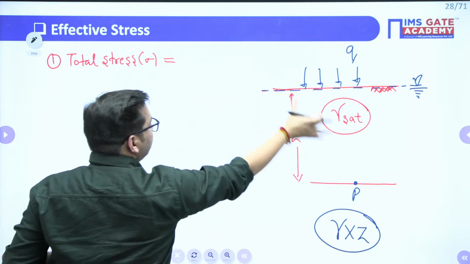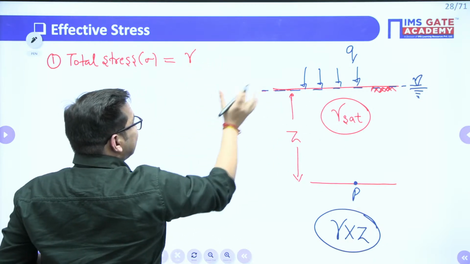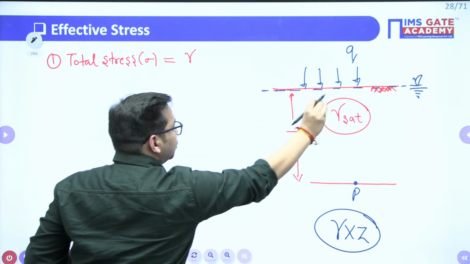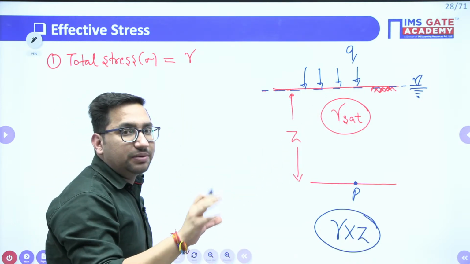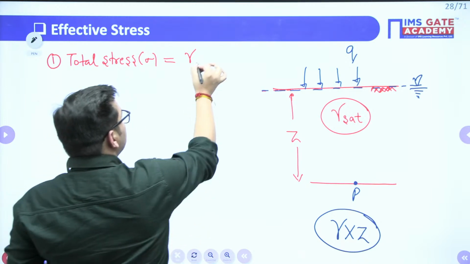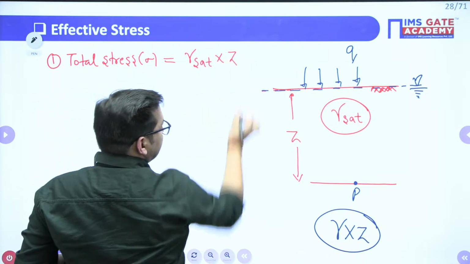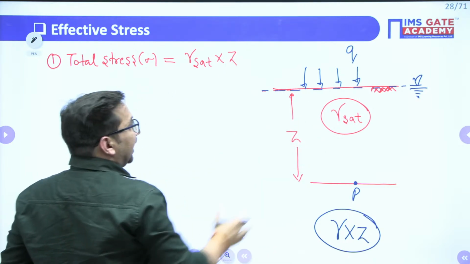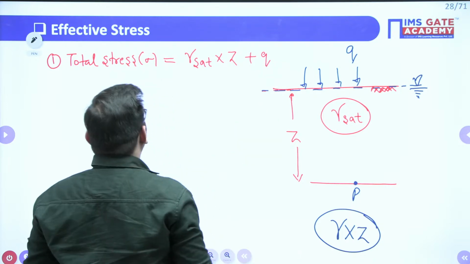How to write that particular stress? That will be gamma of this soil. This soil is your saturated. Saturated means it is having the weight of solids plus weight of water. So I can write it as gamma saturated into this Z value. Clear? And there is one more stress from the top, plus Q, right?